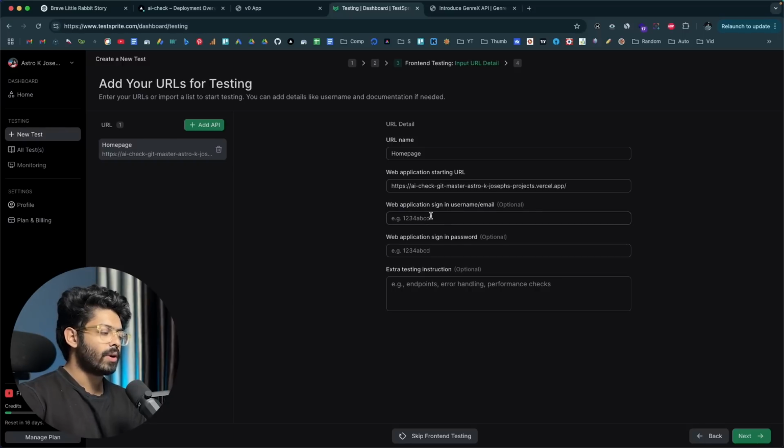Next up, let's just say your application is behind a login form. You can actually go ahead and provide the username and password, and now the AI agent itself will go ahead and log in and test it out. So that's an interesting one. But for now, that's good. I don't really have a login form, so that's good. And if you want to, you can put extra testing instructions in here, but that looks good too.